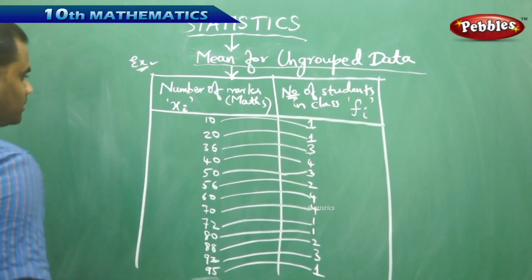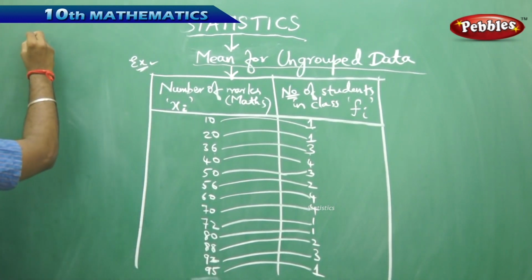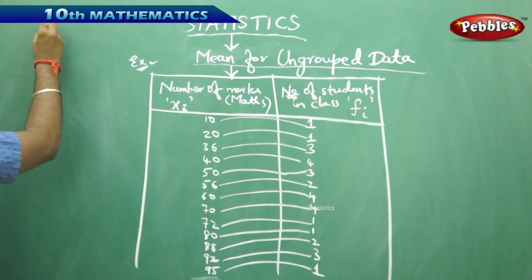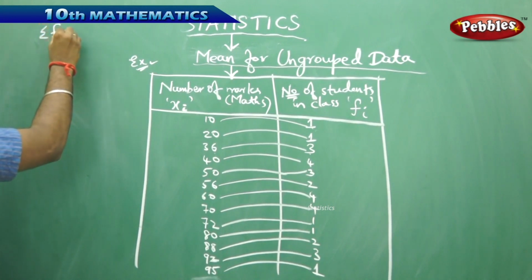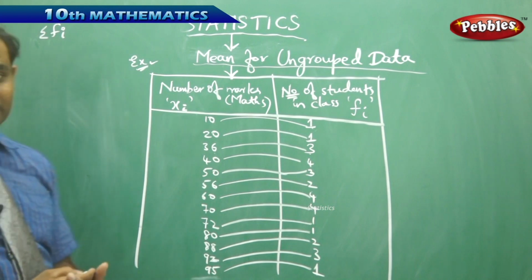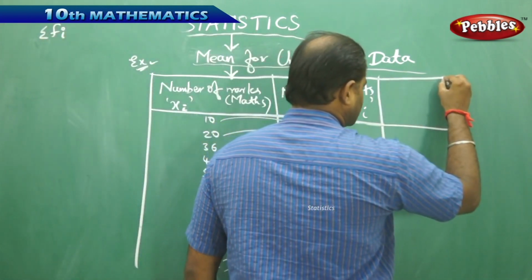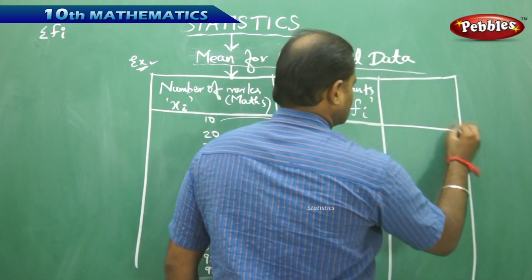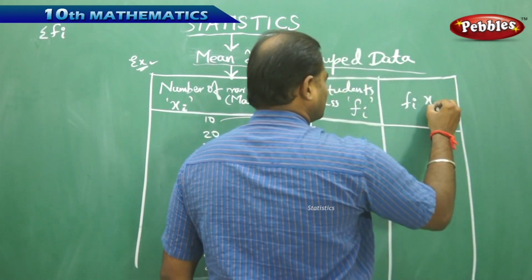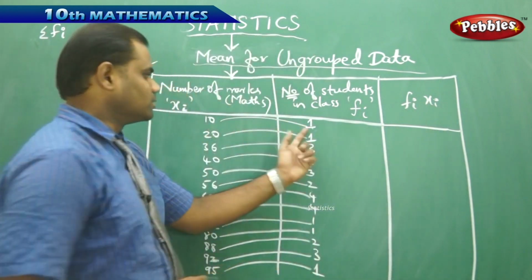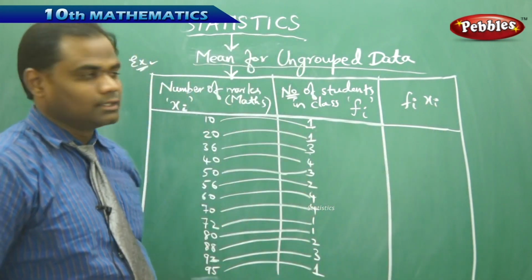So coming to this, let's see how I can calculate the total frequency, that is sigma Fi, because my mean is sigma Fi Xi by sigma Fi. Then in this case, I make a new column which I need, Fi into Xi. So I multiply this with this to get Fi into Xi.